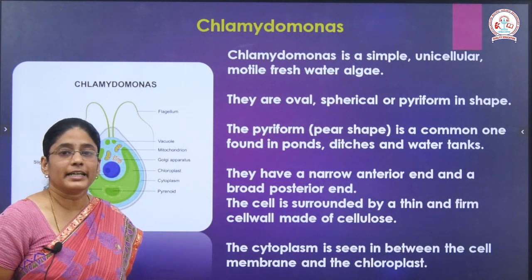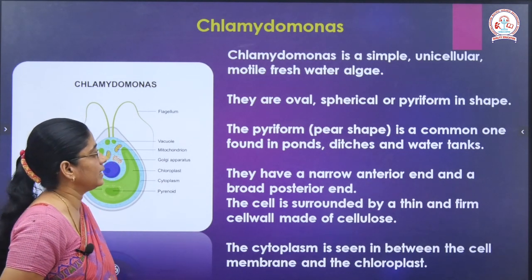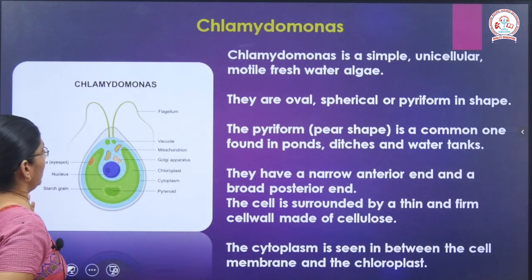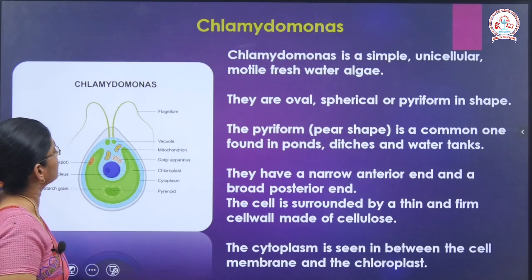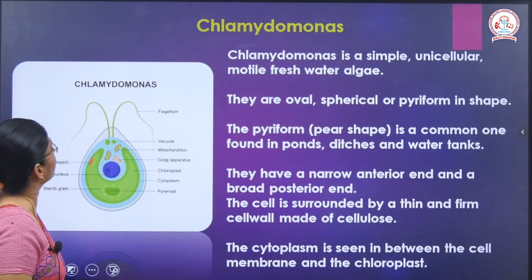This alga can be found commonly in ponds, ditches and water tanks, and they have a narrow anterior and a broad posterior end. I hope you can all see the structure of Chlamydomonas very clearly. It is surrounded by a thin and firm cell wall which is made up of cellulose.